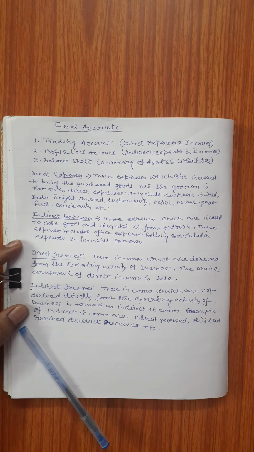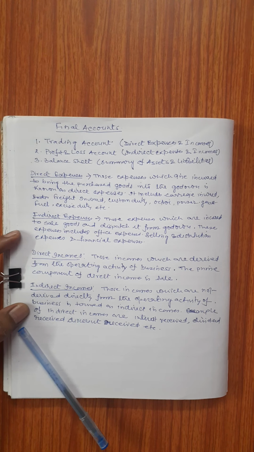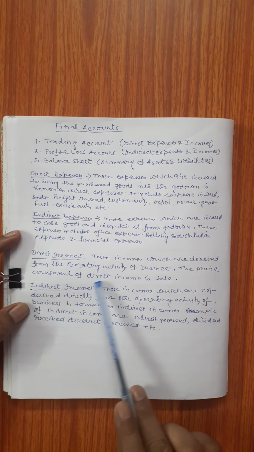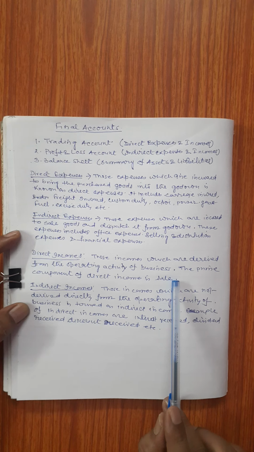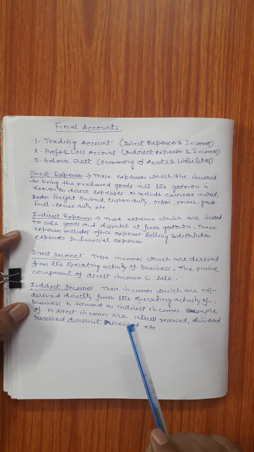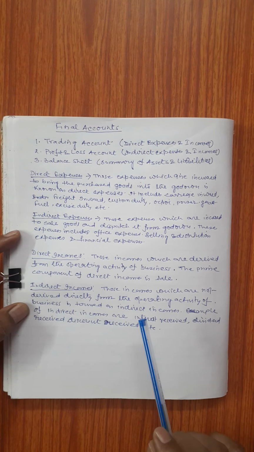This includes purchases, carriage inward, freight, custom duty, excise duty, power, fuel, gas and other direct expenses. Whereas direct incomes are those incomes which are generated from the operating activity of the business. Usually sales is the main direct income.